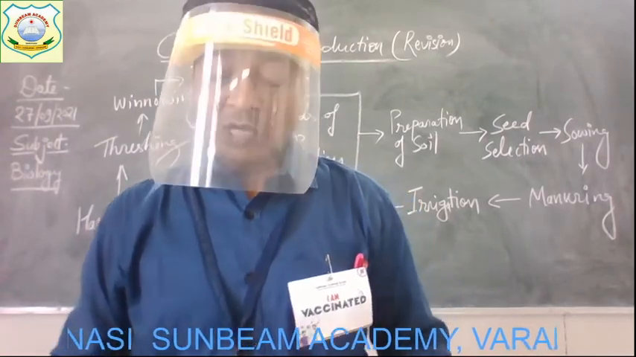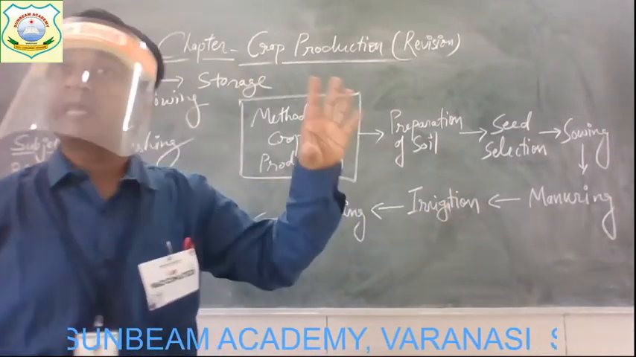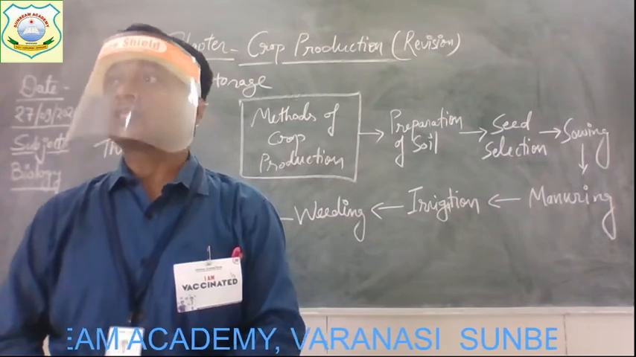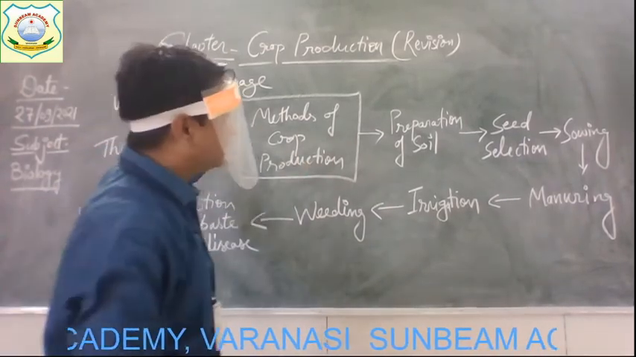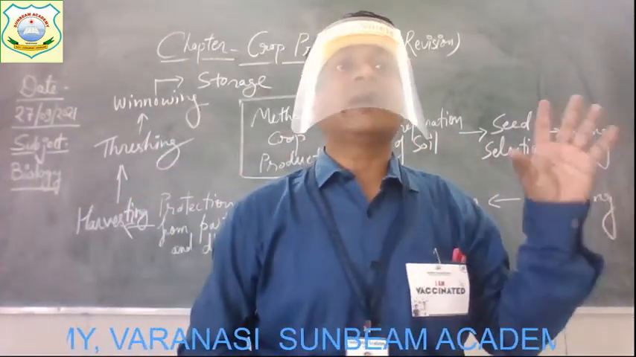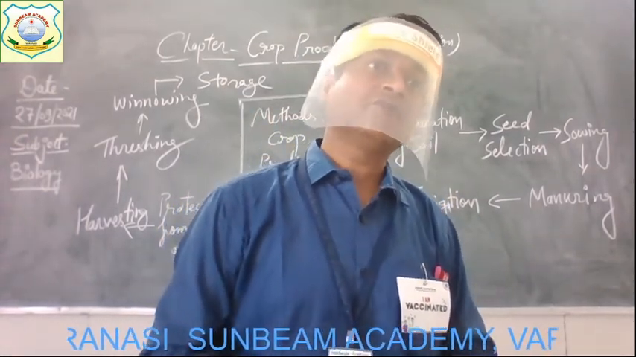Alright children, if all these steps are taken together properly, what can happen finally? Our production will increase. Production of the crop will increase. That is why in this chapter all these methods and steps are suggested. By using them, definitely a farmer can increase their production of crop.